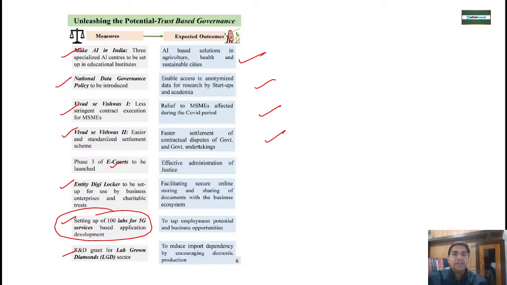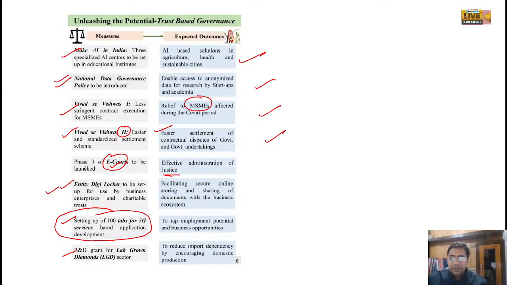Make AI for India means we want AI-based solutions for agriculture, health, and sustainable cities. The purpose of the national data governance policy is to utilize data for startups and academia, so people can use it for research. Vivad se Vishwas means we want to provide relief to the MSME sector, which was mostly hurt during COVID. Vivad se Vishwas part 2 will help in faster settlement if any issue happens with the government. The e-court system will bring effective administration of justice.